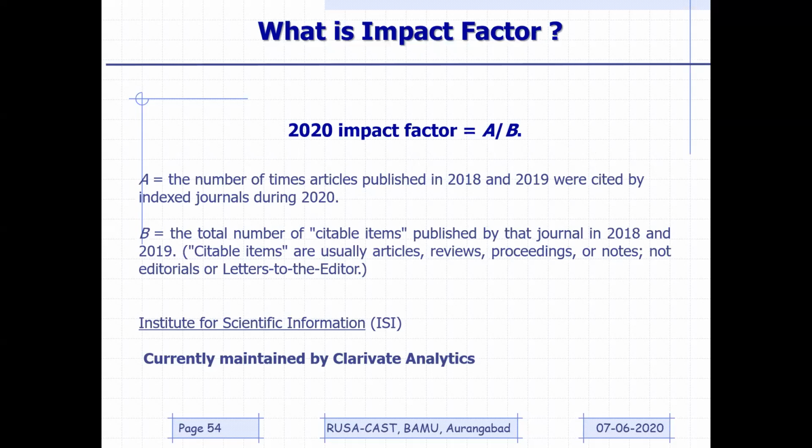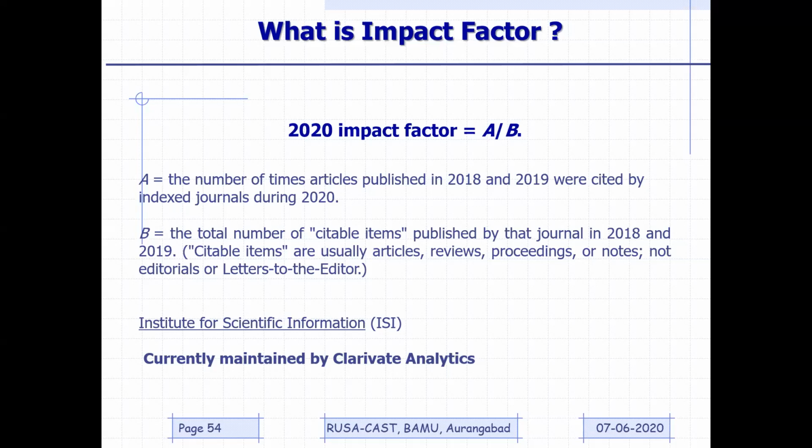So formula is going to be A by B. What is B? Denominator, let me tell you. Denominator is the total number of citable items published by that journal during 18 and 19. मतलब पिछले 2 साल में उन्होंने कितने आर्टिकल पब्लिश किए. For example, I'm choosing one journal which is publishing 12 issues in a year, and each issue will have 12 papers. 12 issues हैं, every issue is going to publish 12 papers. So 12 multiplied by 12, एक साल में 144. So in 1 year 144, 2 years में कितने होंगे? 288. So 288 is going to be denominator.